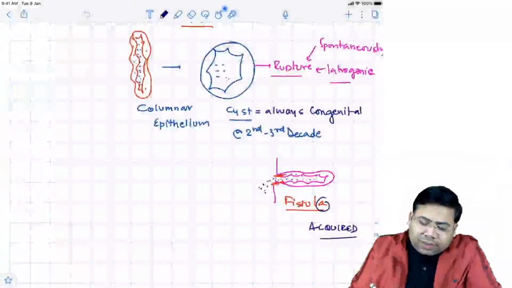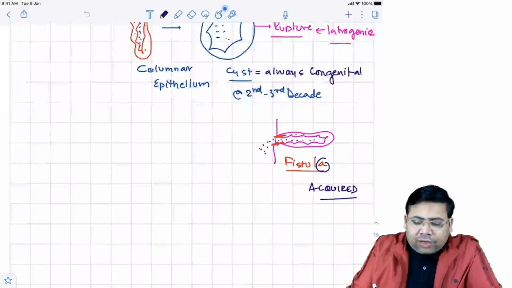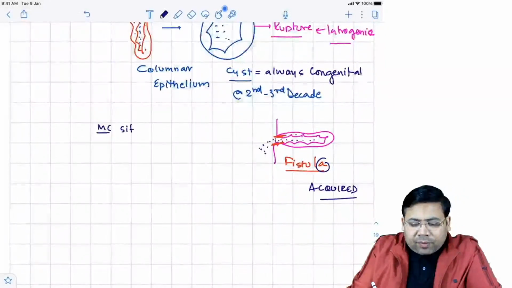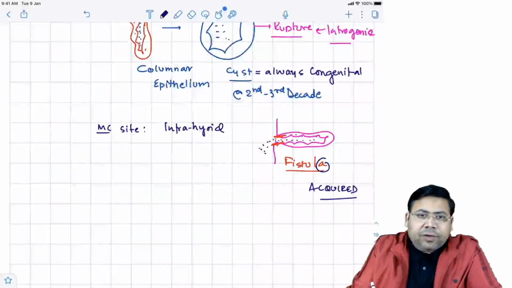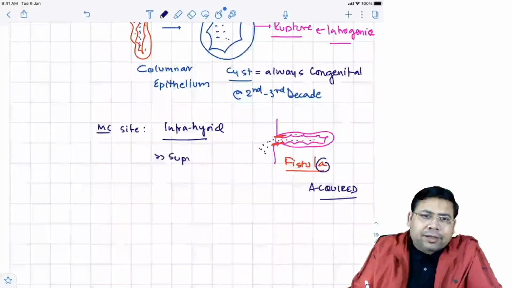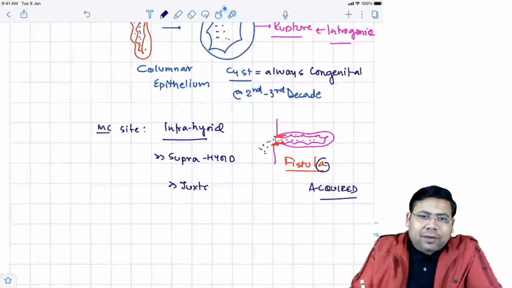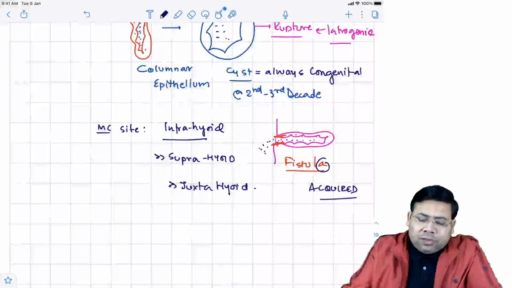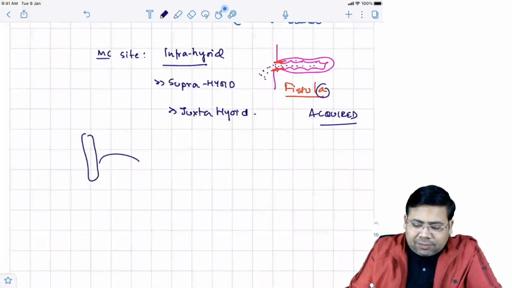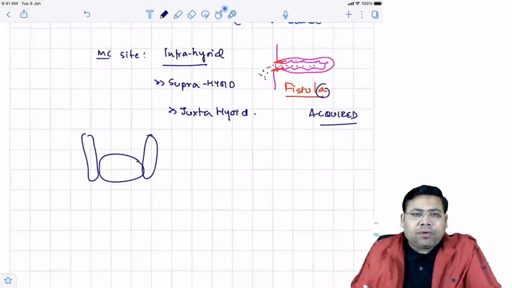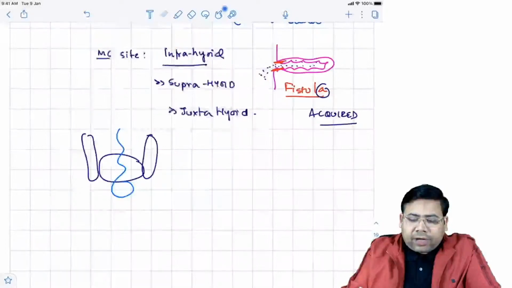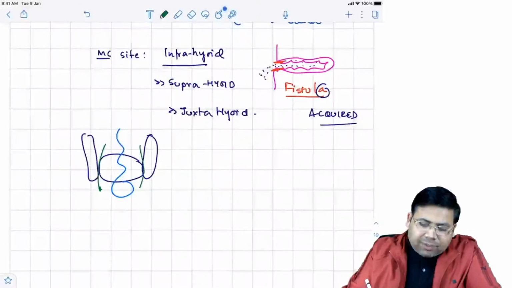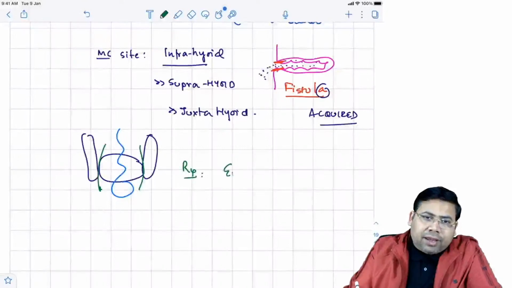So everyone knows that they are mostly located around the hyoid. So the most common site is the infrahyoid region. So it's infrahyoid greater than suprahyoid, greater than juxtahyoid. Now everyone knows that this is the body of the hyoid and we have the cornu of the hyoid, and this is how the cyst is. So we will go for en bloc cystectomy. What is the management? The treatment is en bloc cystectomy.